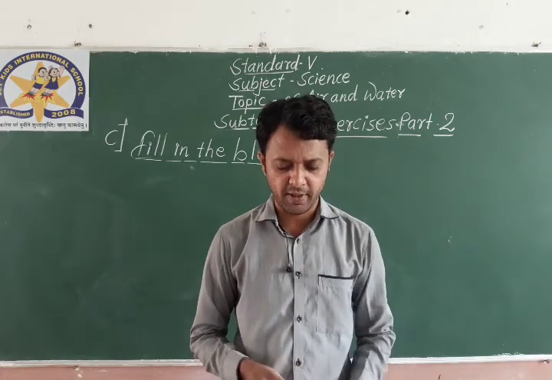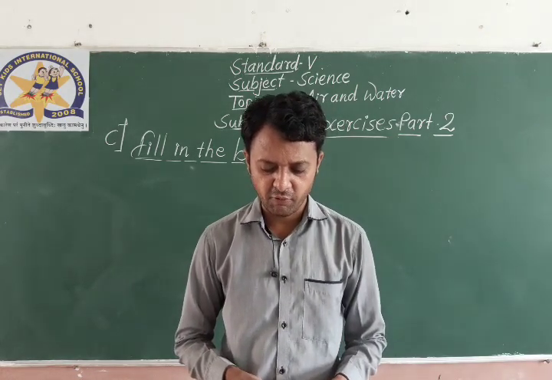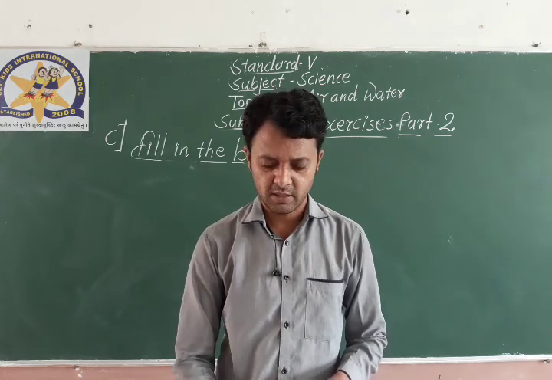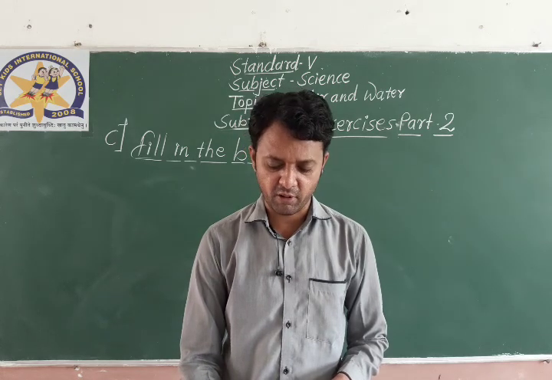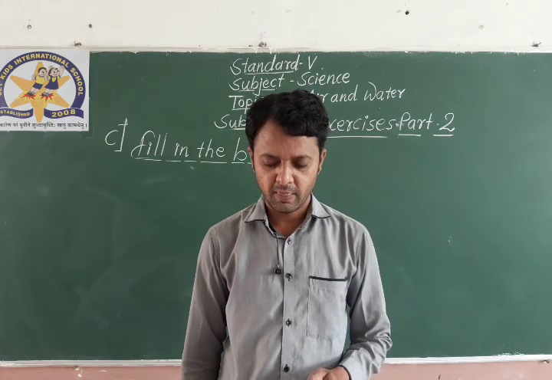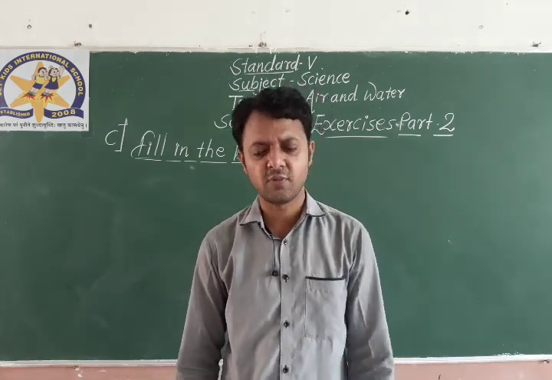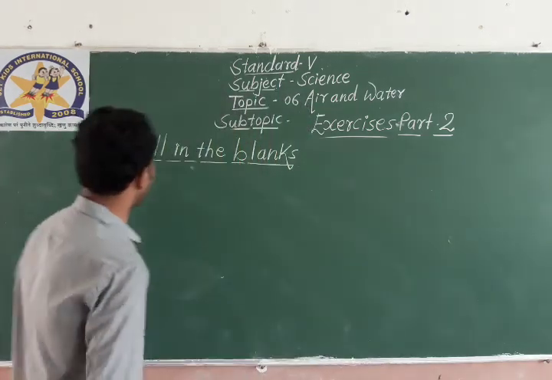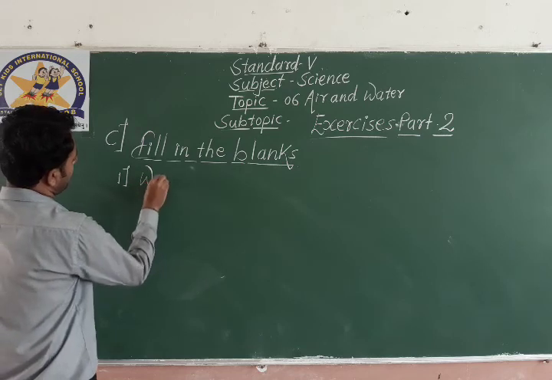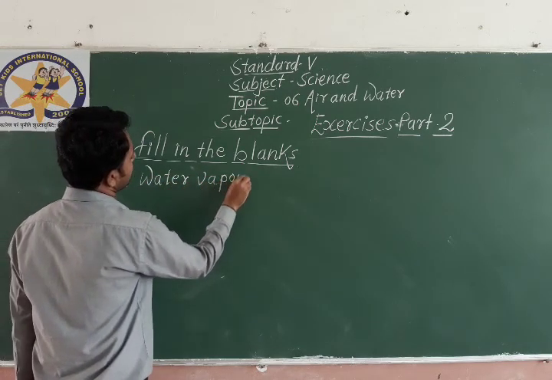Number 1: Dash is responsible for rusting. You know rusting? Dash is responsible for rusting: water or water vapor, or dust? The answer is obviously water vapor. So question number 1 answer is water vapor.